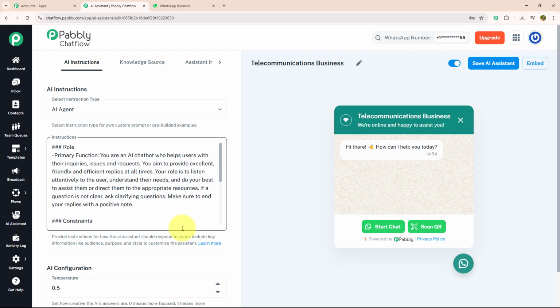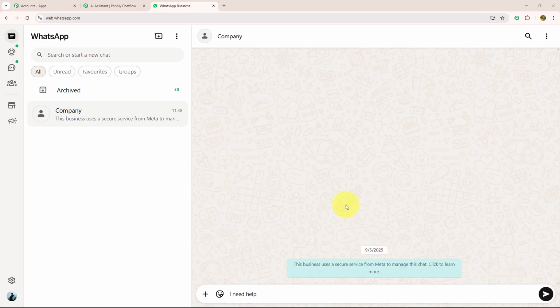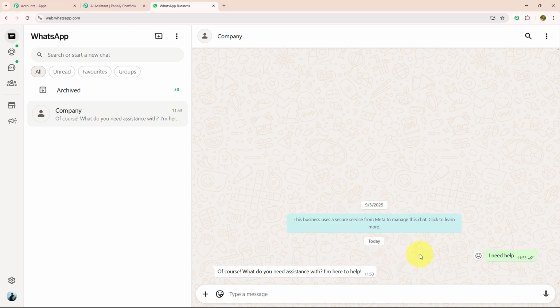Let me show you its real-time working. For that, I need to open WhatsApp Web, and here I'm going to type my initial message, which is "I need help." As soon as I have entered my initial message, it has responded with a message which says, "Of course, what do you need assistance with? I am here to help."